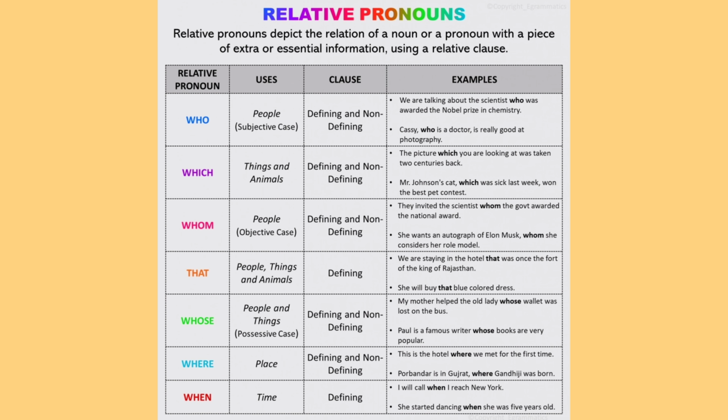Who is also used to join two sentences. Hence, it works as a conjunction. Therefore, who does double work: the work of a pronoun and the work of a conjunction. Such a word is called a relative pronoun, as it relates to a noun which has been placed before it. The word that is placed before it is called its antecedent. In the above sentence, Kusum is the antecedent of the relative pronoun who.